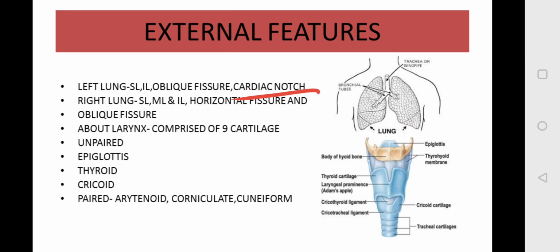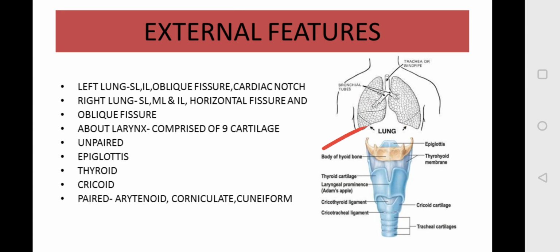Here our heart lies. This lung, that is the left lung, is quite longer and narrower than the right lung, but the right lung is bigger than this, right? This is bigger in size. And this side, the right lung, is divided into three lobes: upper one, superior lobe, then middle lobe, and the inferior lobe.